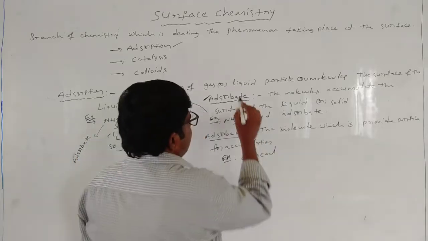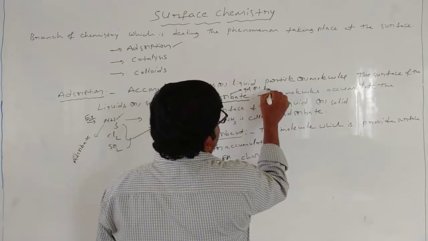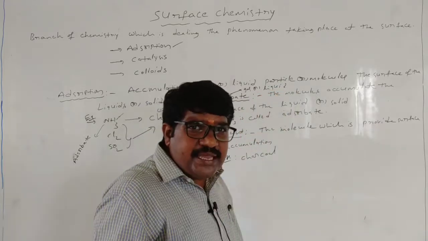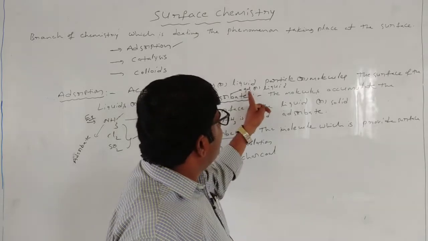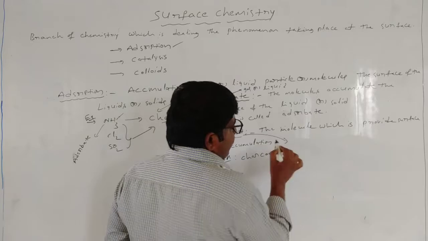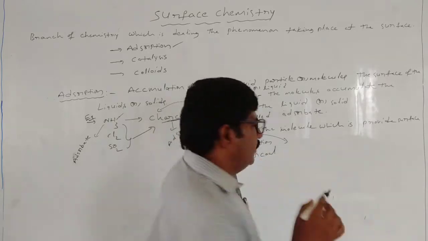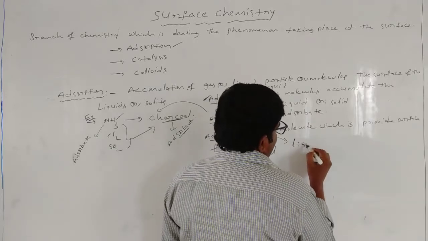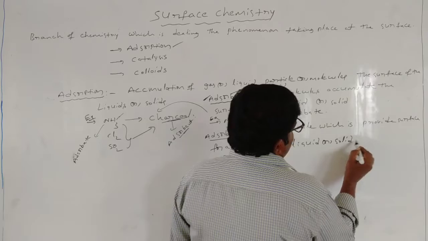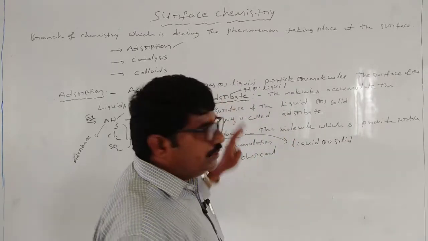Adsorbate particles are present as gas molecules or liquid molecules, whereas the adsorbent is present as liquid molecules or solid molecules. Liquids or solids. Right. So these are the two terms.